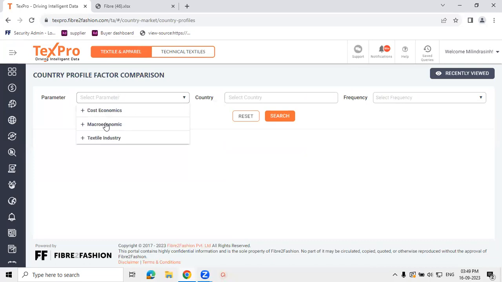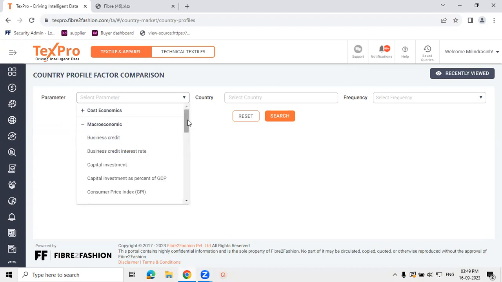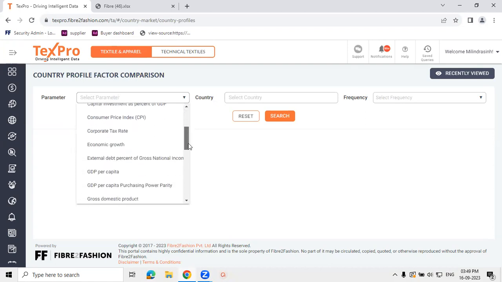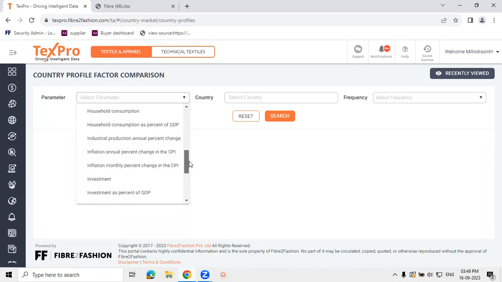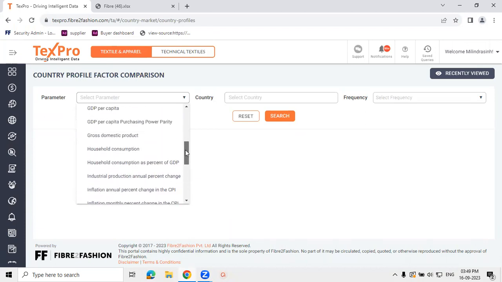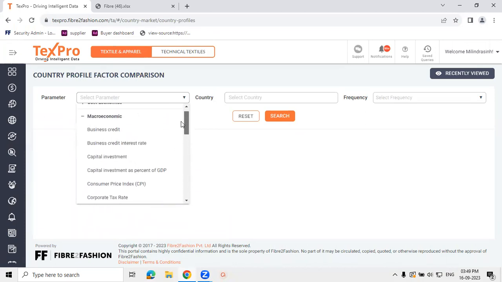Then we have macroeconomic indicators or parameters, which help you understand the economic scenario of the country. Some of these parameters are also an indirect indication of the costing in that particular market. So parameters like inflation, CPI, purchasing manager index, and retail sales index will give you an indication on the costing part also, whereas other parameters will give you an understanding of how the economy of the particular market is.